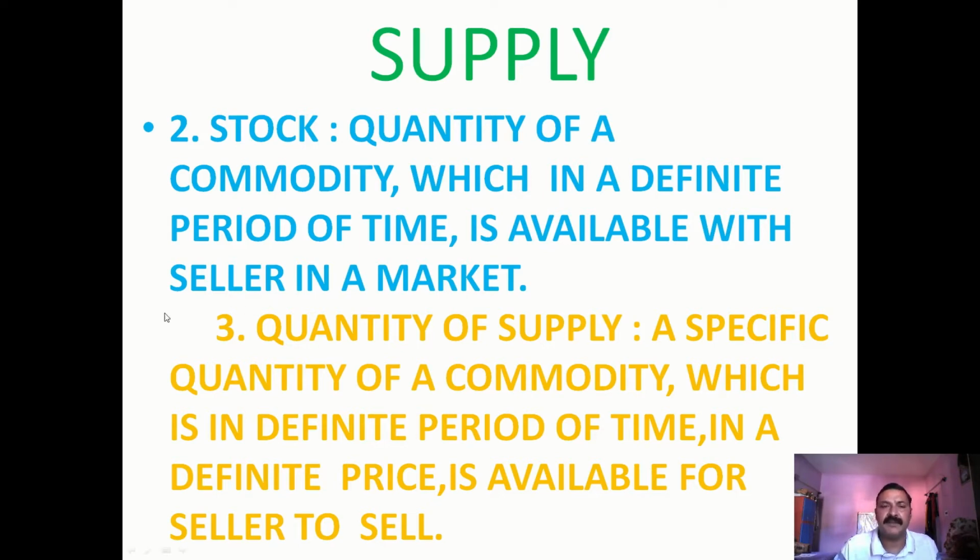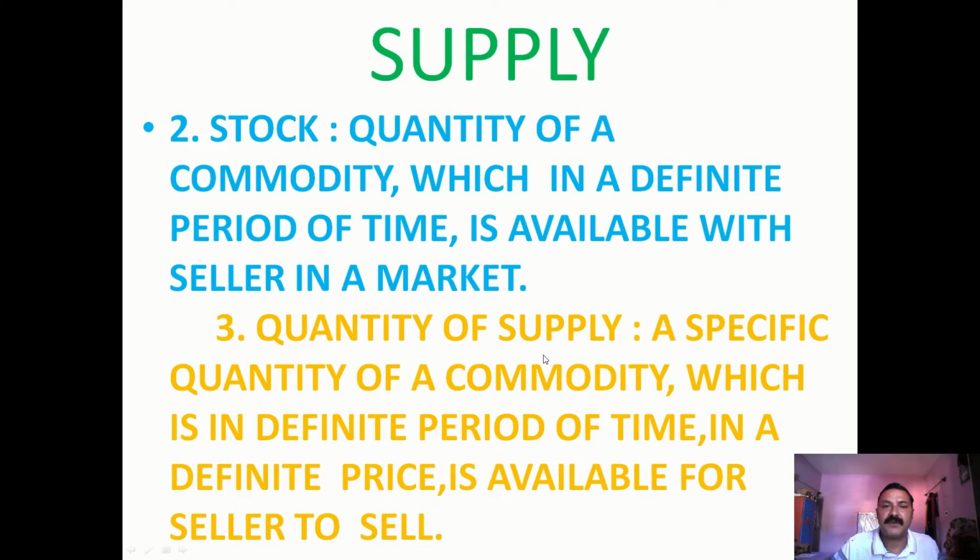Now the third one is quantity of supply. Let's suppose you have a commodity, but when are you going to sell it? When you get the worth of that quantity's price. You should not sell out all the commodity you have in stock. You will sell only a specific quantity.